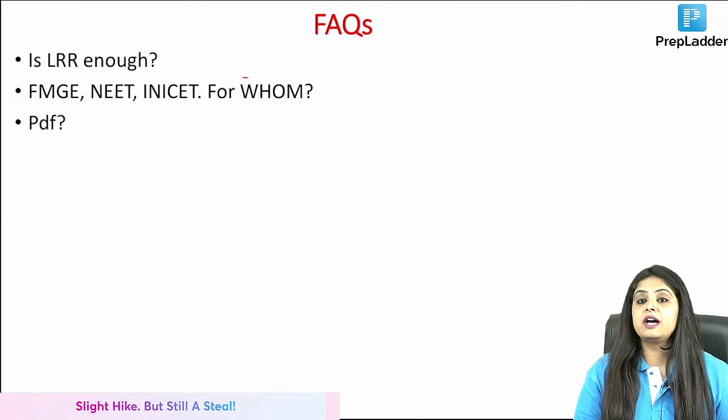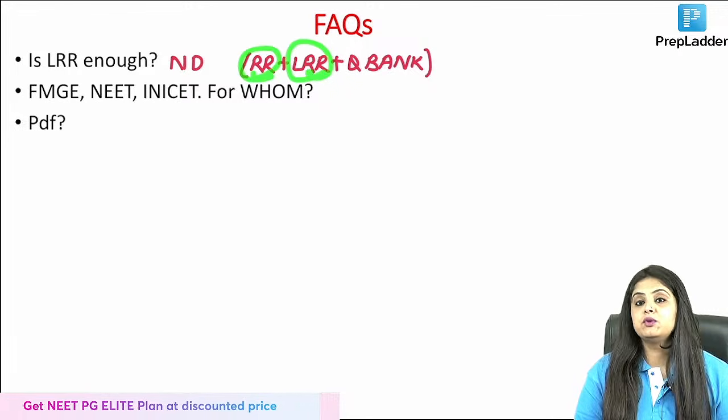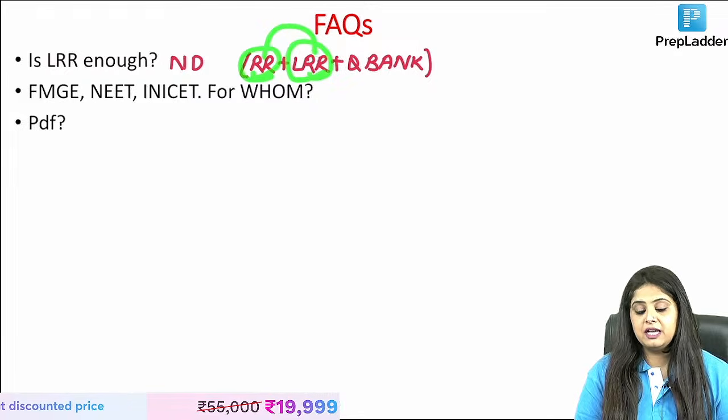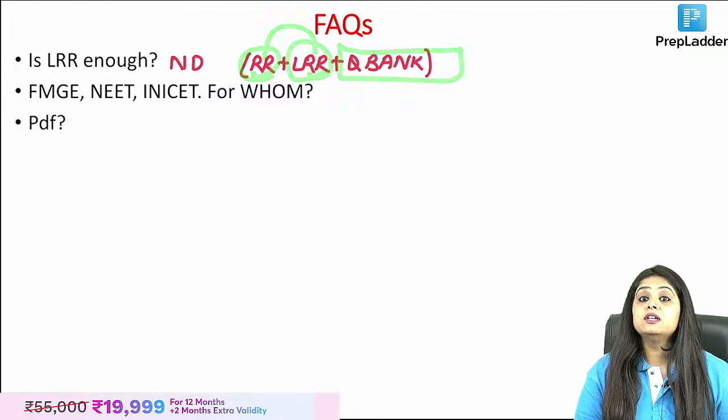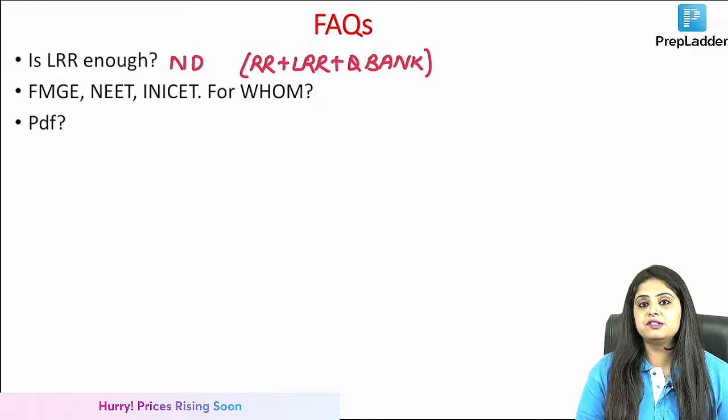Coming back to the drill, which I always tell you, LRR alone will not suffice for any exam. It is a trio that you have to go ahead with. You have to first go through rapid revision, then revise that in a concise manner from LRR, and then go ahead with the Q bank. So don't miss out on any of these. It's a trio which is going to help you solve this exam.